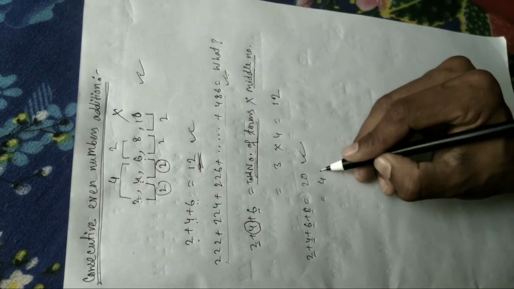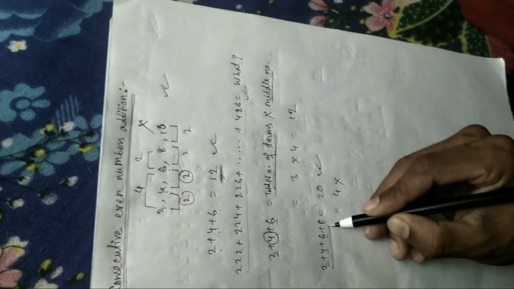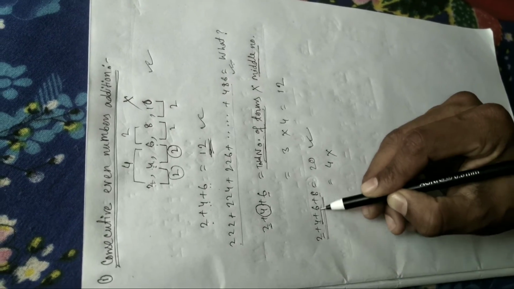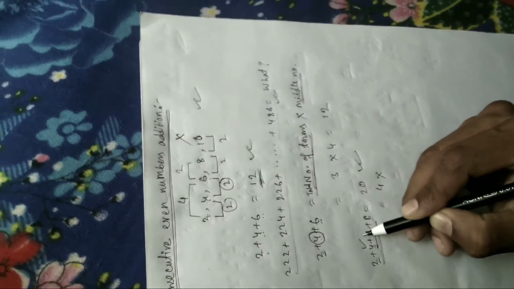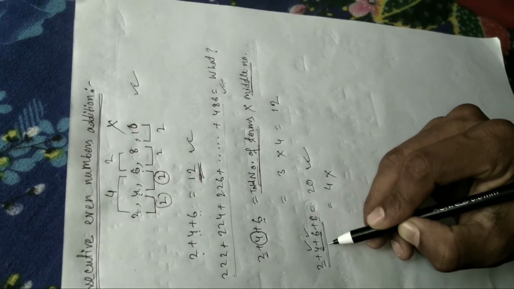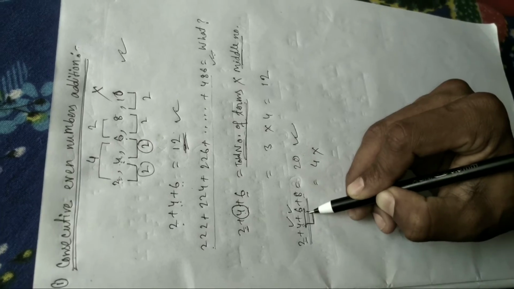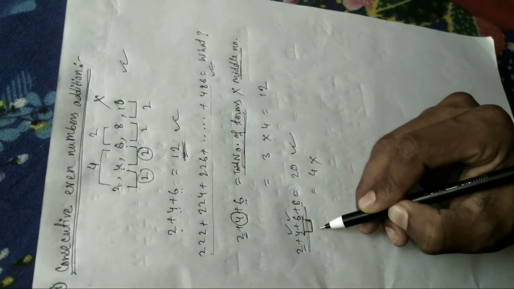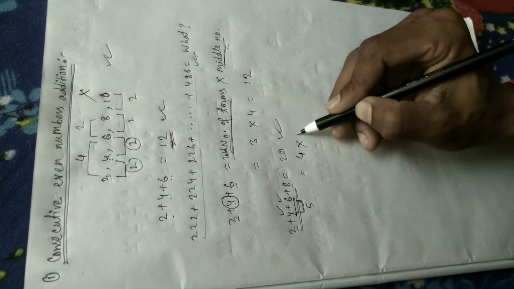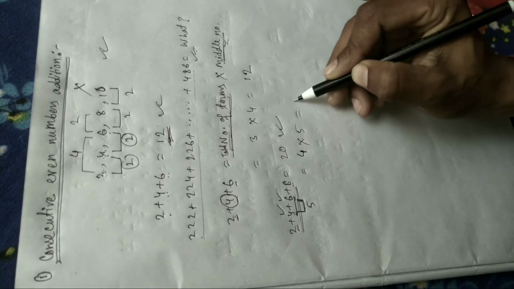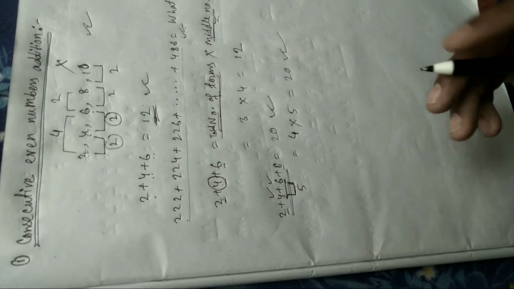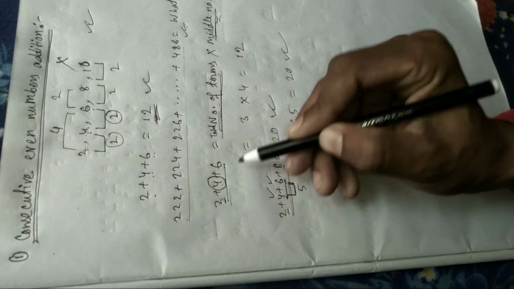What will be the middle number here? There are two middle numbers, 4 and 6, so the middle will be the middle of these two, which is 5. So 4 multiplied by 5 is 20.